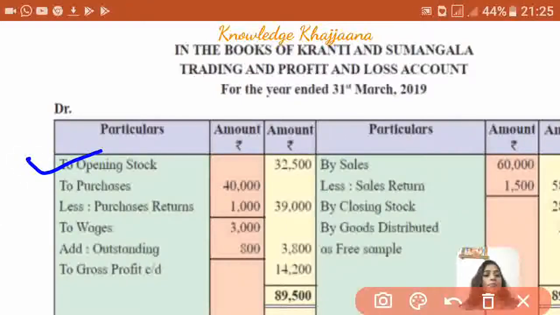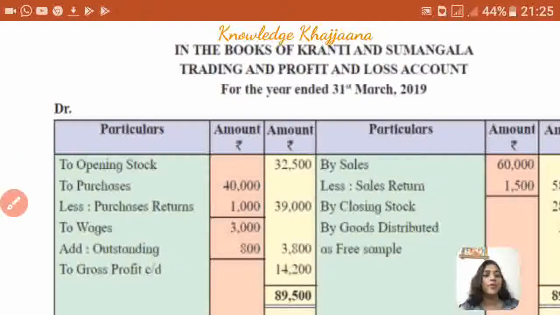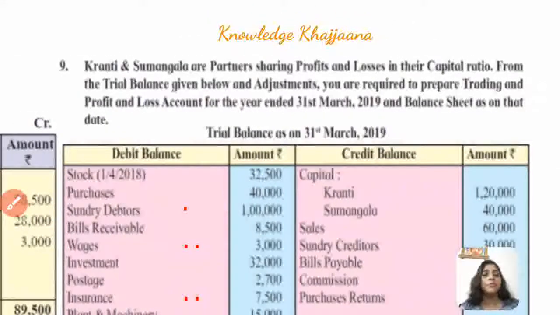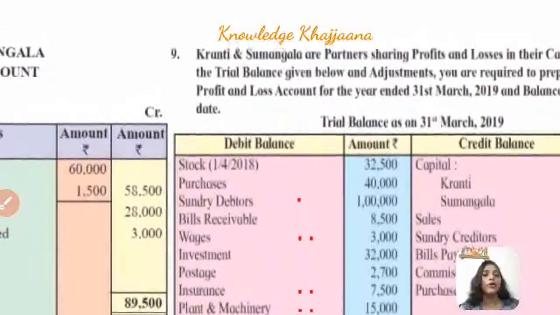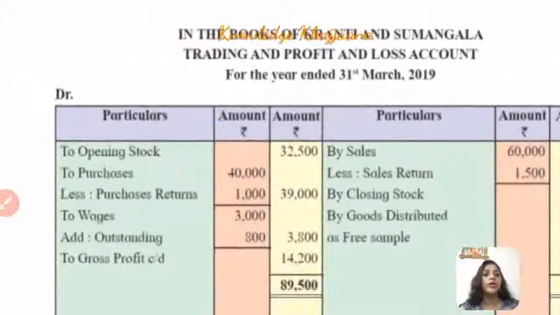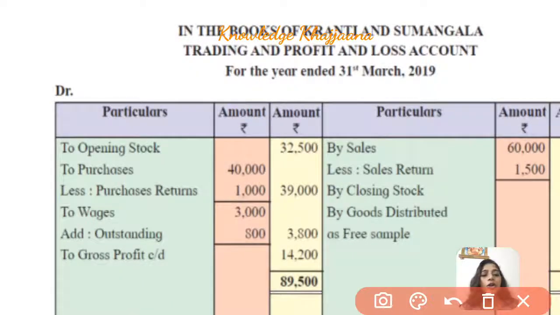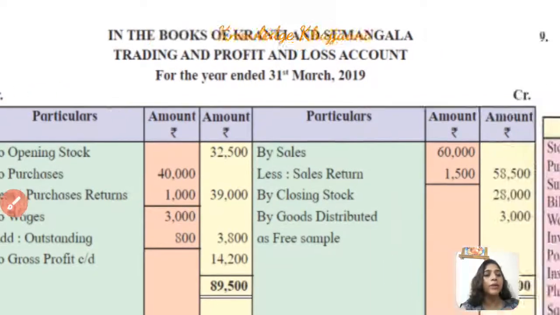Okay, next, purchases amounting to rupees 40,000. Okay, so purchases are also recorded to the trading account debit side in the inner column because there may be an adjustment. Okay, so purchases rupees 40,000 are recorded to the trading account debit side.